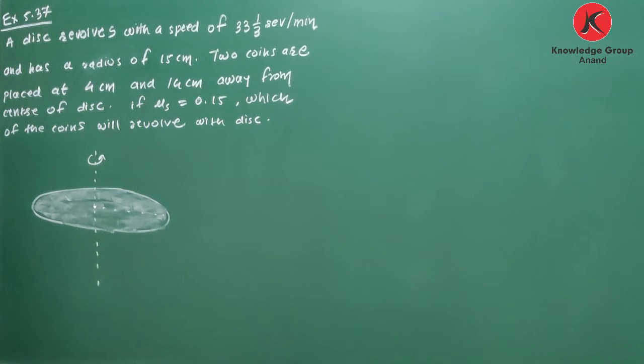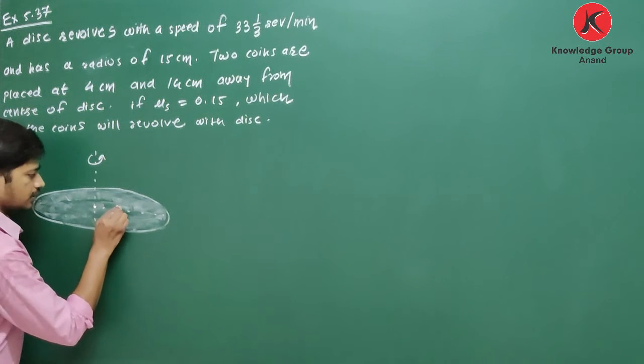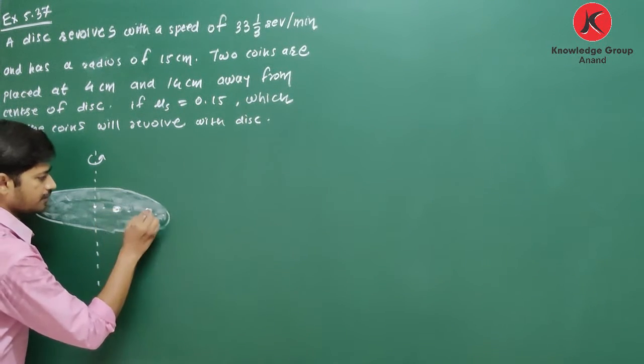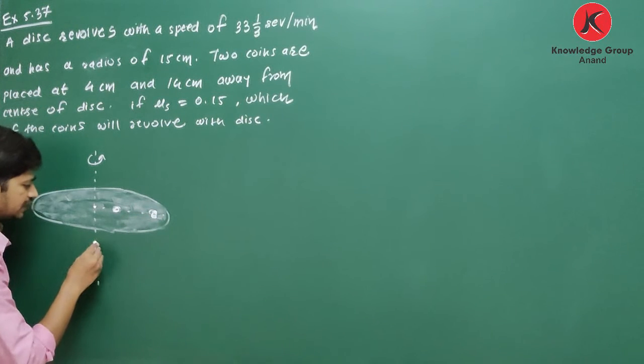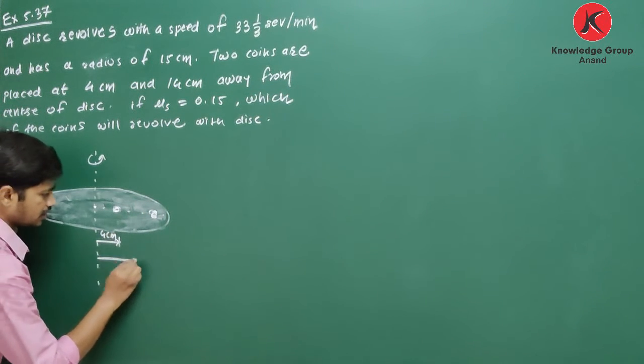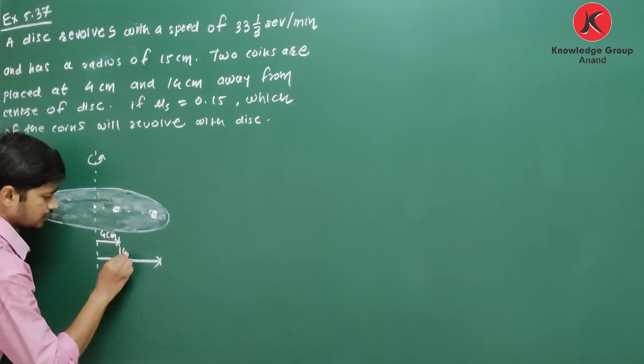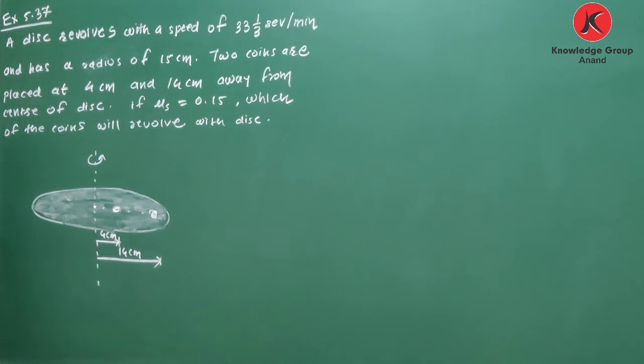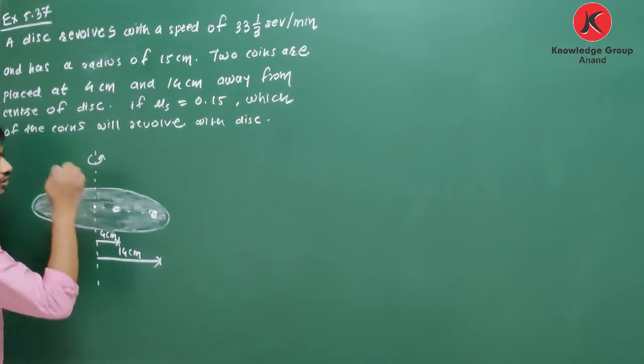Two coins are placed at 4 centimeter and at 14 centimeter. Here it is 4 centimeter, here it is 14 centimeter. Okay. Coefficient of friction 0.15. Your question is, which of the coins will revolve with the disc? This coin or this coin?